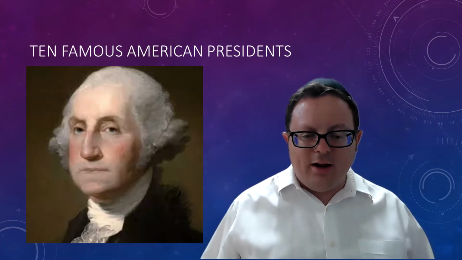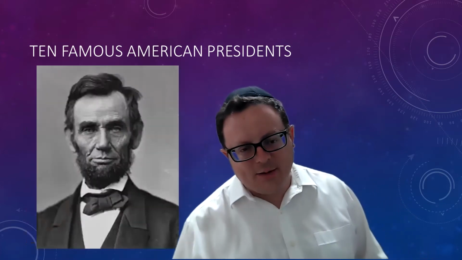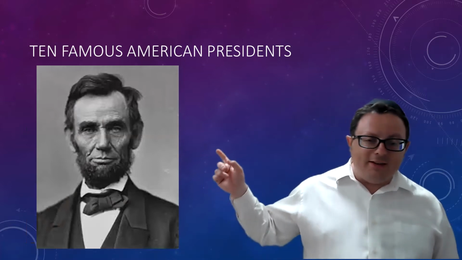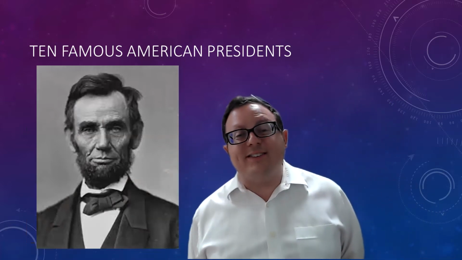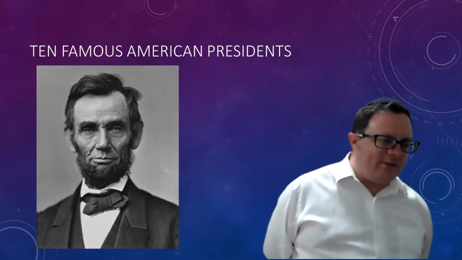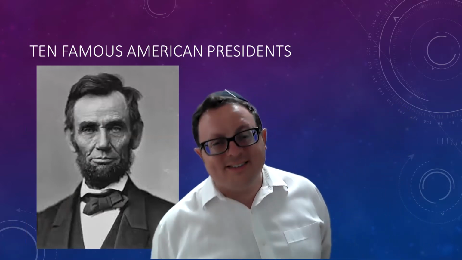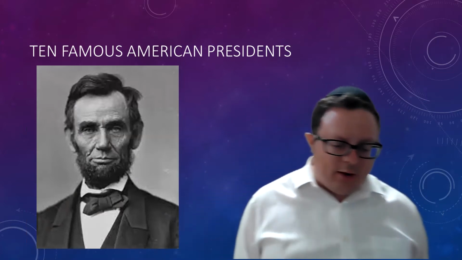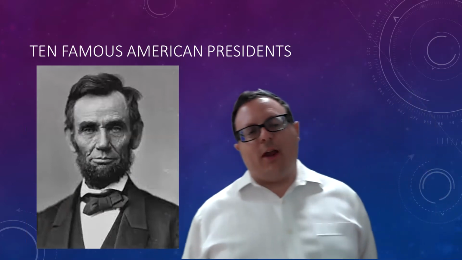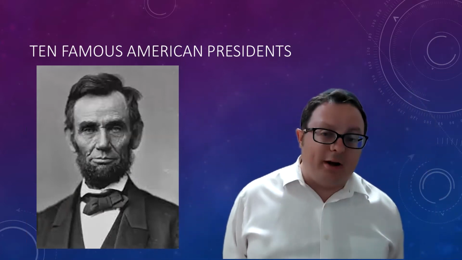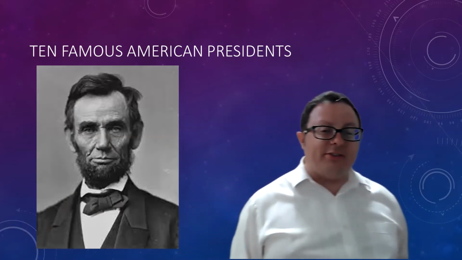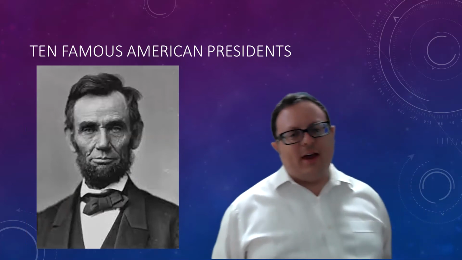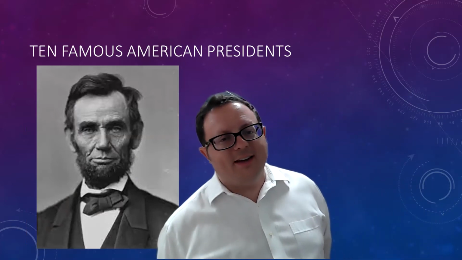Let's learn about our next president. He's not the second president of the United States, but this is President Abraham Lincoln. Okay, President Abraham Lincoln was the 16th president of the United States. He was number 16. Okay, and they called him Honest Abe because Abe is short for his first name, Abraham, like Avram, was his first name. And during his presidency, something very sad happened. Americans didn't get along.